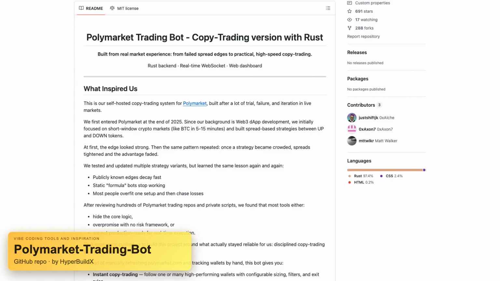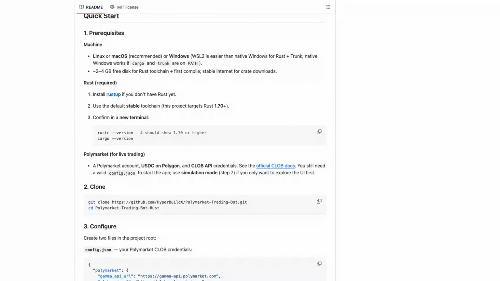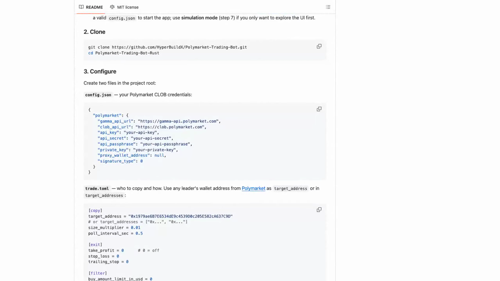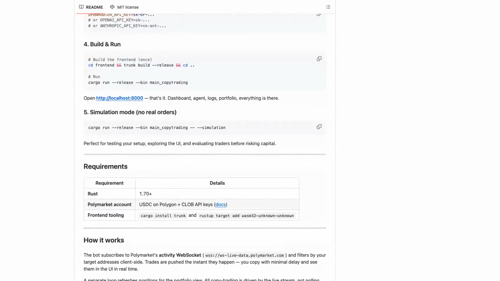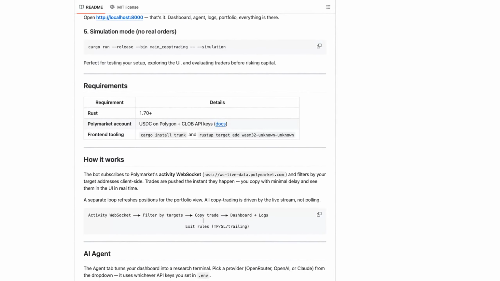Polymarket-Trading-Bot copies trades from selected Polymarket wallets, then lets you run the whole thing through a web dashboard instead of babysitting orders by hand. The workflow here seems pretty operator first. Wire up your keys, choose who to mirror, watch the live WebSocket feed, and flip into simulation mode before any real money moves. I like that it treats deployment and config as part of the product, because copy trading gets risky fast if position sizing and failsafes are vague.